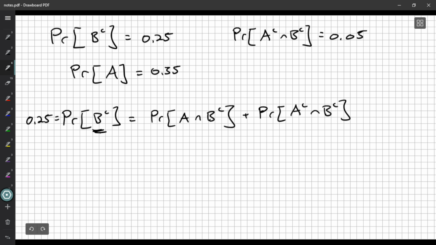All the sample points in B complement, all the houses that are not bungalows, are either not bungalows and have air conditioning, or not bungalows and don't have air conditioning. So it's a nice even split. This allows us to add up the probabilities because they're distinct sample points in each, but all the sample points of B complement are represented.